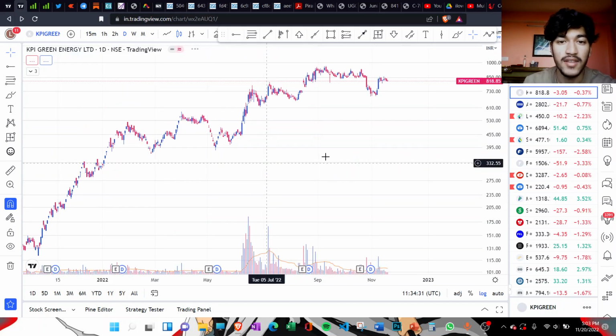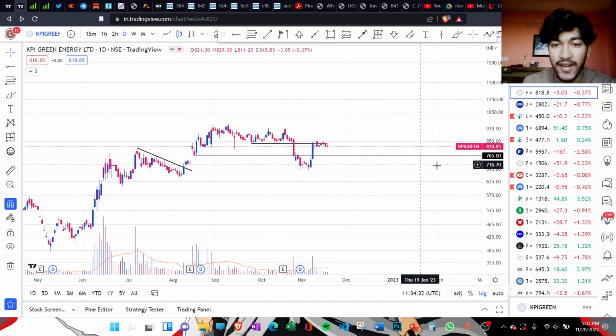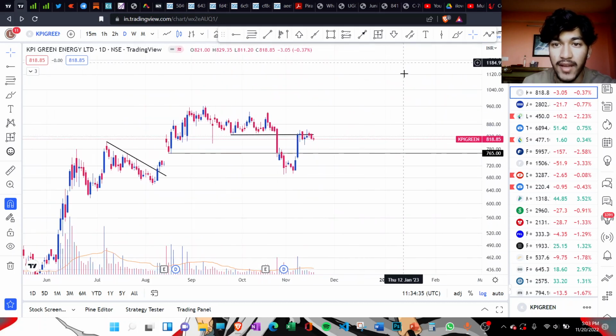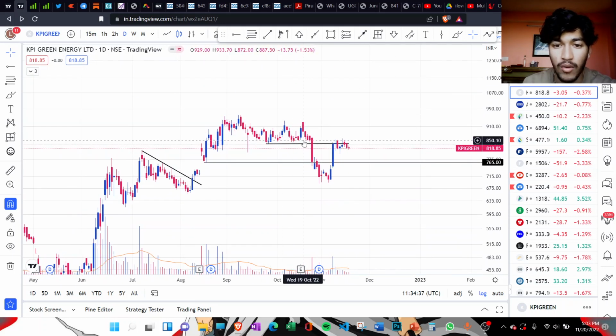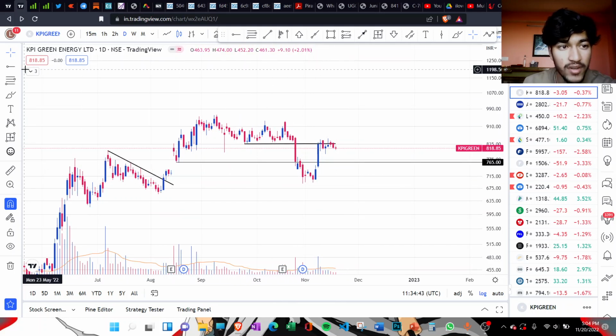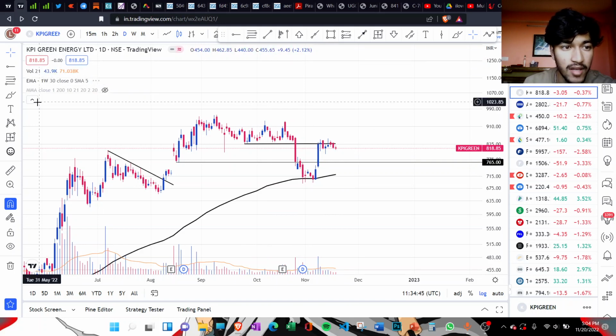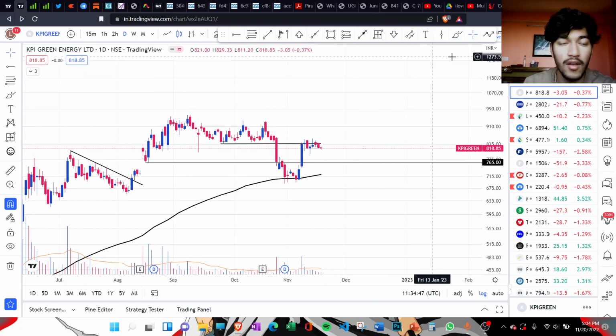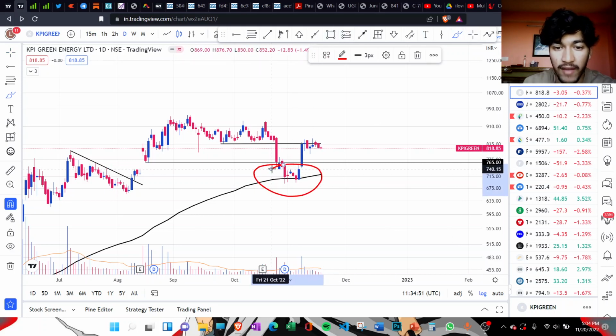Next one is the KPI Green Energy. So it did actually give a breakdown. I posted it on Twitter back when it was around 840 something, and after that there was a breakdown. But the good thing is it jumped from its 30-week moving average. If you see, it's the 30-week exponential moving average. It gave a bounce back from this area and then again climbed back.